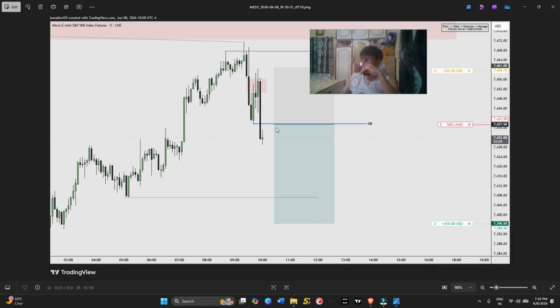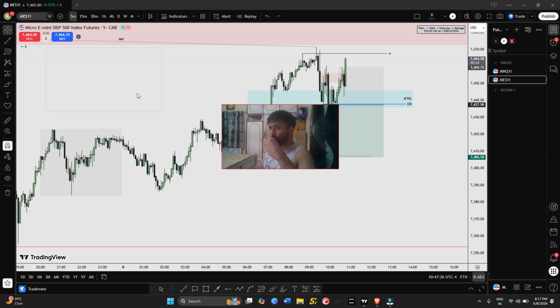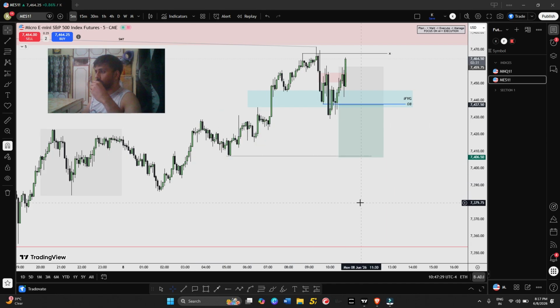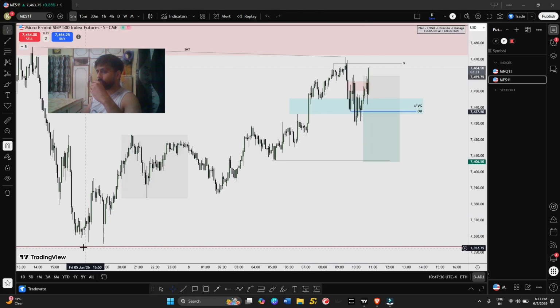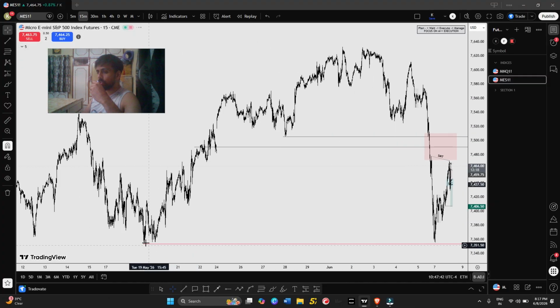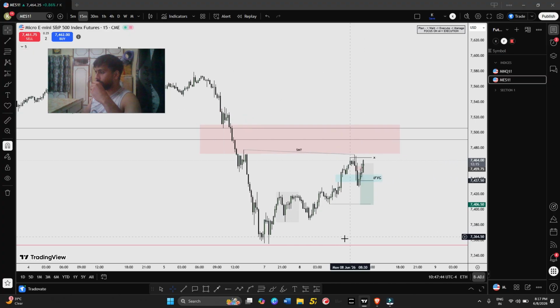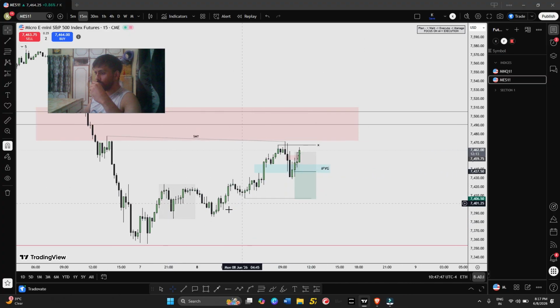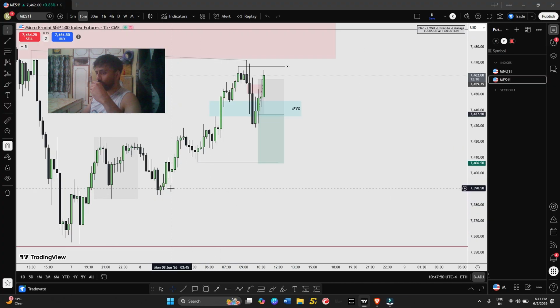Let's see after 30, 45 minutes, either it will go to SL or it will go for the target. Okay, the stop loss has been hit. This was a really good trade in my opinion. I'll consider this a good loss, not a bad loss, because there was a good equal low liquidity on the higher time frame, and resistance liquidity here. The Asia low was the target, and you can see the previous day low was the target. So it was a nice trade.